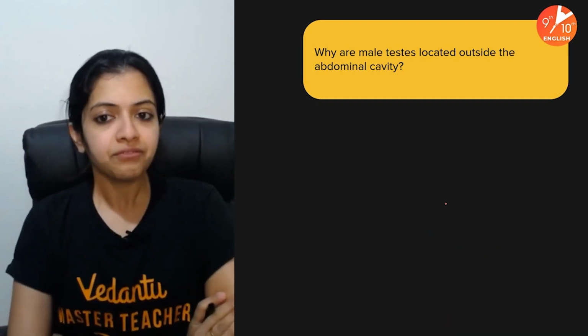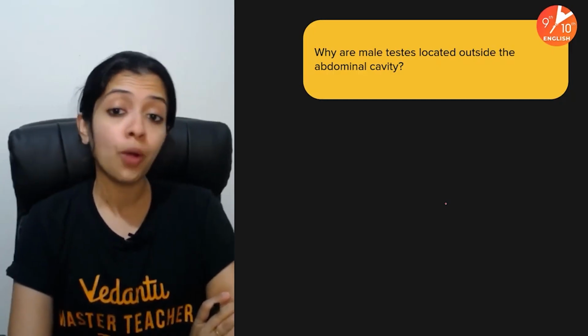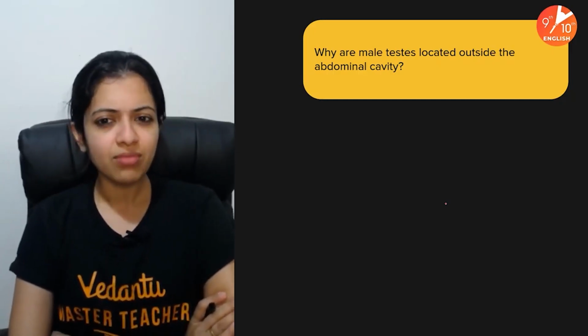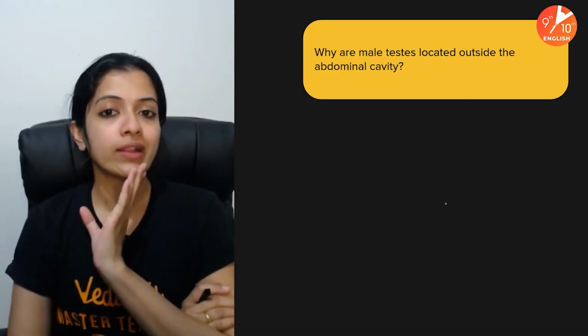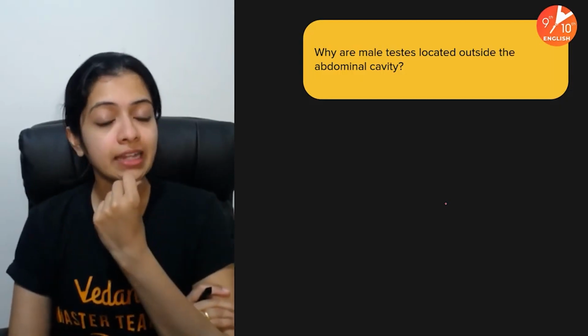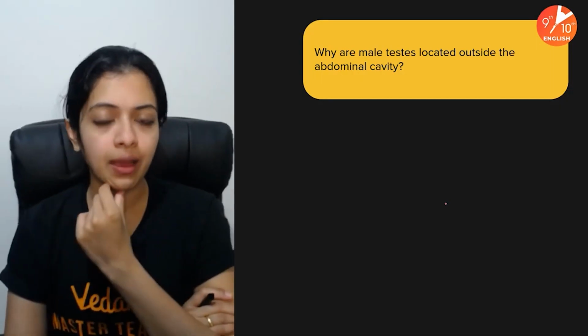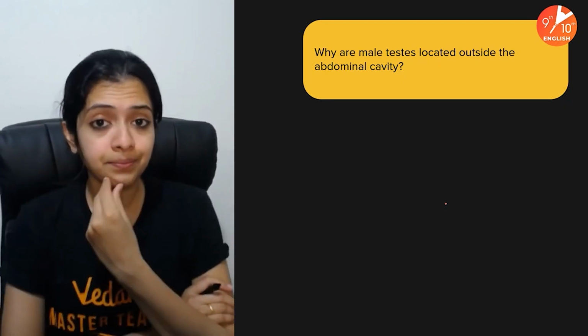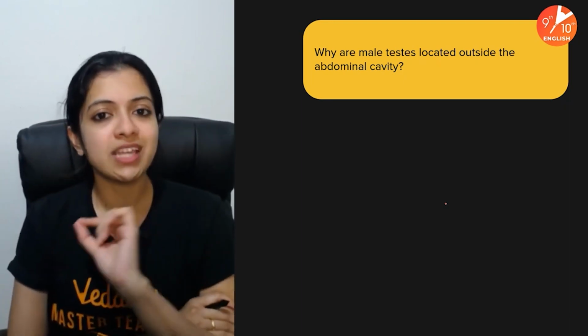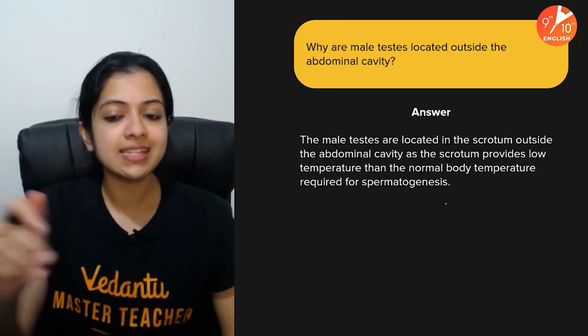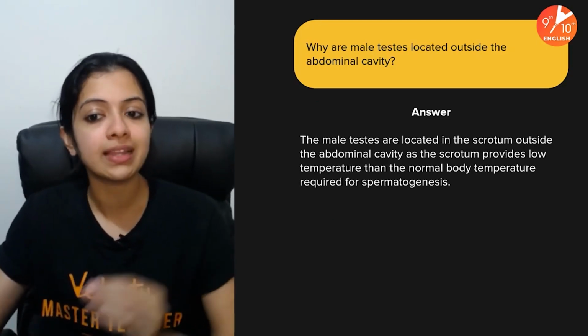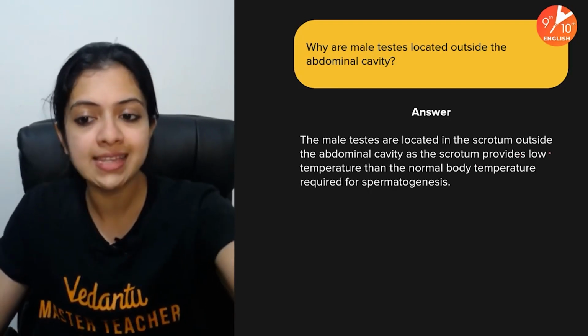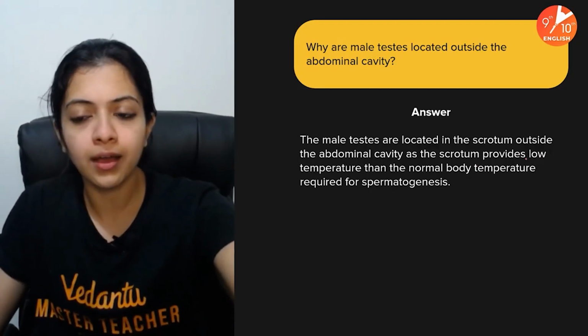All right. Now, why are the male testes located outside the abdominal cavity? All right. Very, very important and a very common question this is. Now, first of all, recall, where are the male testes located? If it's outside the abdominal cavity, where exactly are they? They are located in structures that we call scrotum, right?